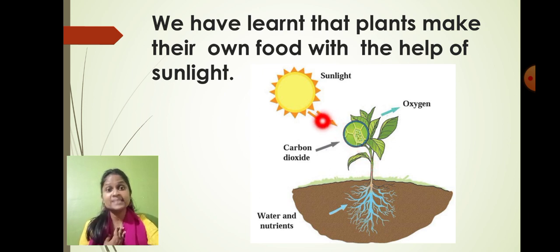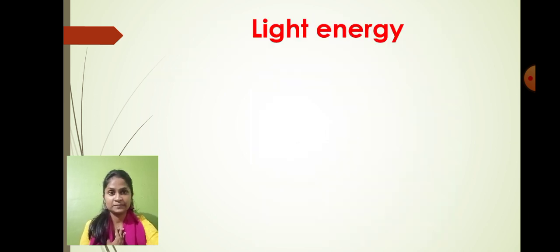So sunlight is not only important to the plant, but in fact the sunlight is very important to us as well, right? So this is basically called as what? Light energy. So sunlight is equally important to the plant, and the sunlight is equally important to the animals also. So this sort of energy is called as what? Light energy.